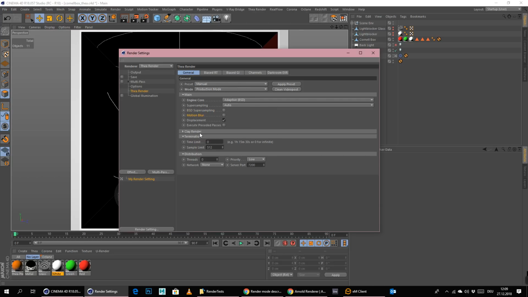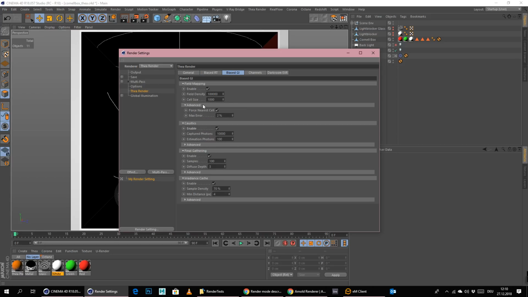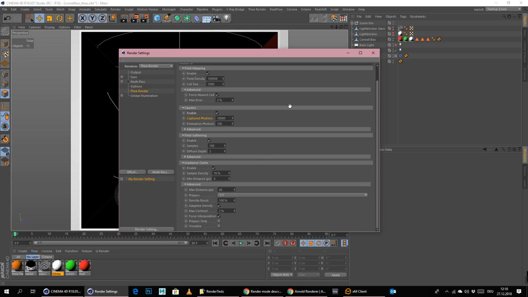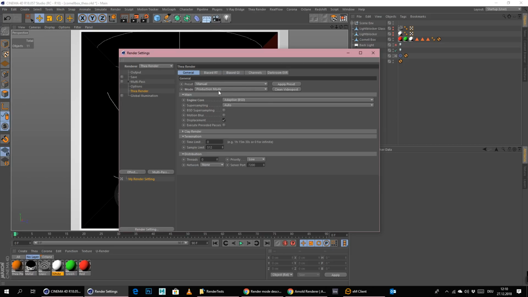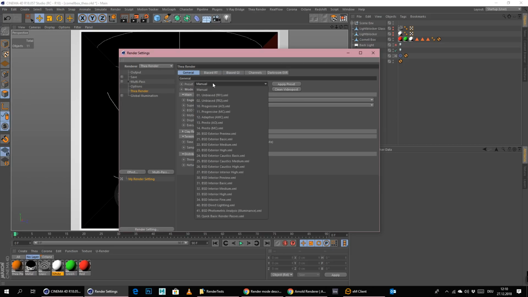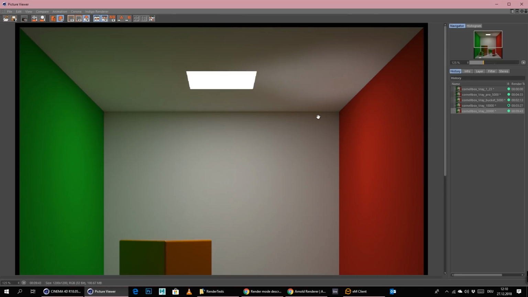Leave everything as it is. Sample limit is here 512. Time limit is set to 0, so it will render endlessly till the sample limit is reached. And biased GI caustics are enabled, as you can see here. Captured photons, estimation photons, and so on. Let's just give this a try and see what we get. By the way, I did change this from interactive mode to production mode. This is the only thing that I did change actually. So let's just render this to picture viewer and see what we get in this scene.